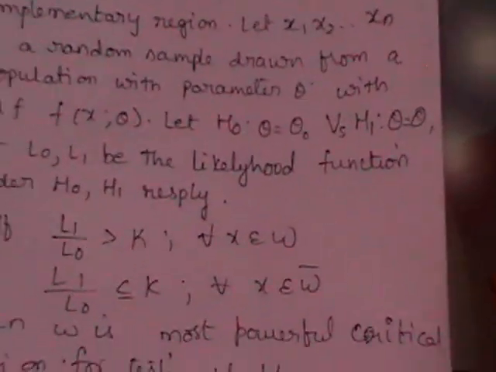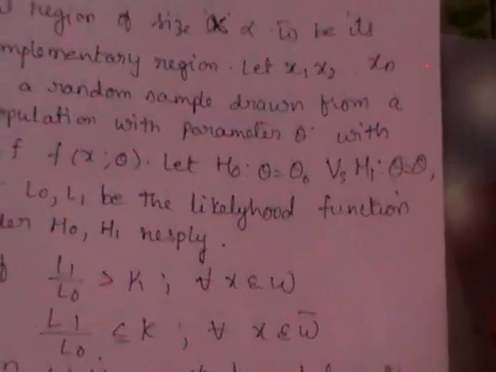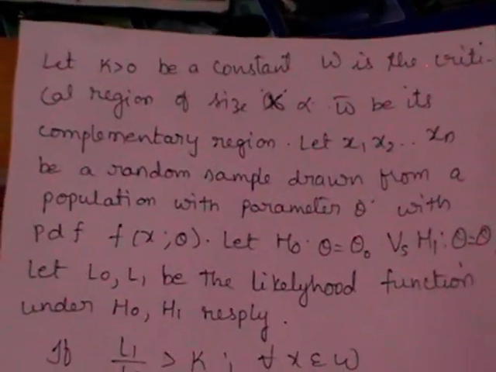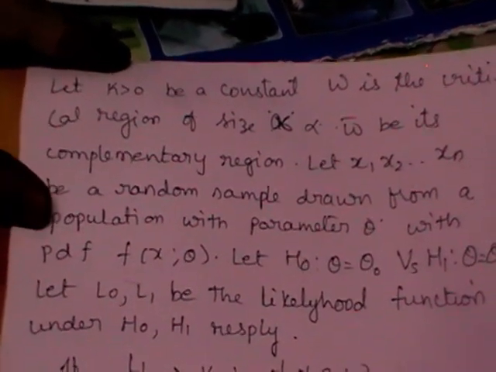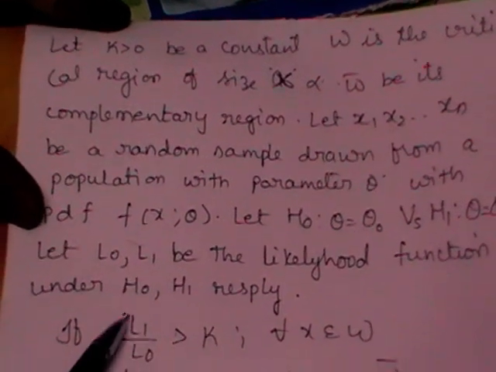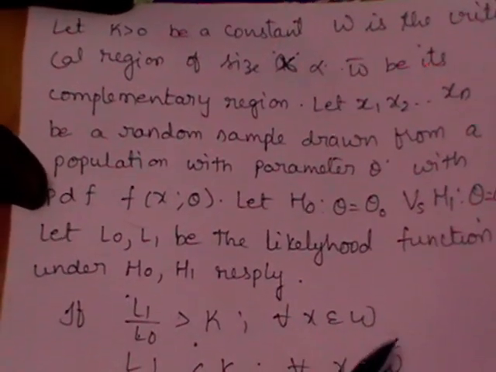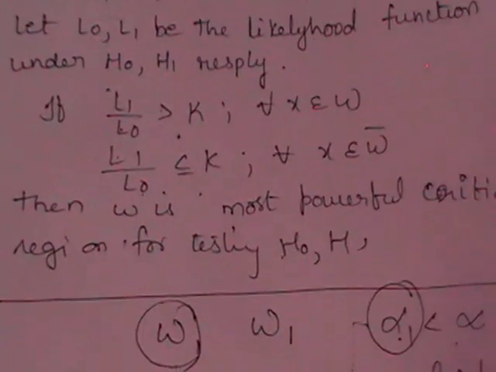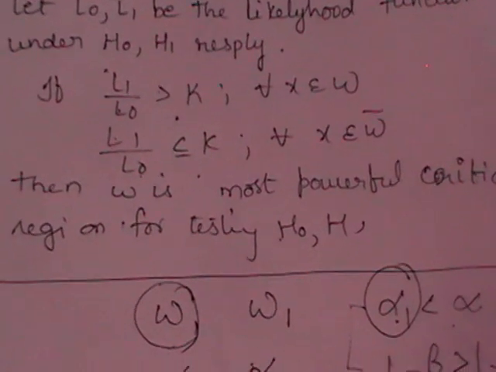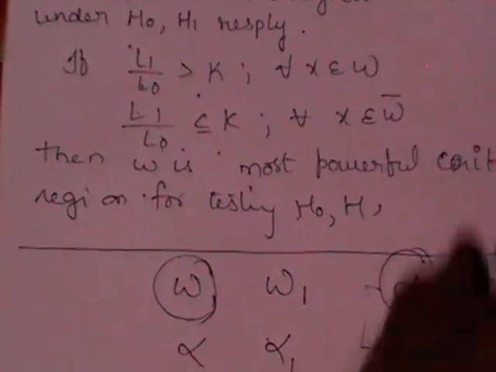Let H0 theta is equal to theta naught, H1 theta is equal to theta 1, and L0 and L1 be the likelihood functions under H0 and H1. Then whenever L1 by L0 greater than K for all x belongs to omega and L1 by L0 less than or equal to K for all x belongs to omega bar, then we call omega the most powerful critical region. So let us write while proving this.